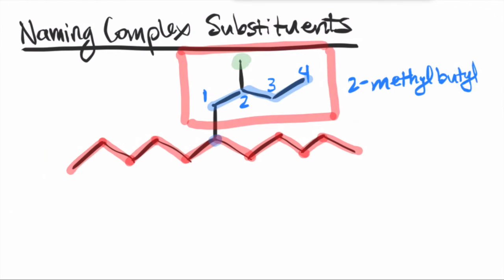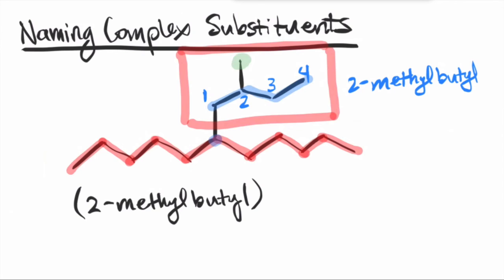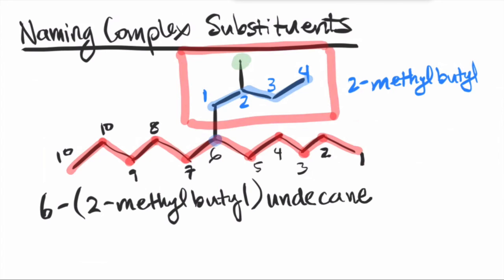Now because the complex substituent complicates the name, when you write the name, you just want to put the whole thing in parentheses. So since it is itself a substituent, it itself needs a locant. So which carbon number is it branching off from the parent chain? It is branched from the 6th carbon. So 6 will be its locant. And so finally, at the end, you just add the parent chain, which is 11, so it is undecane.